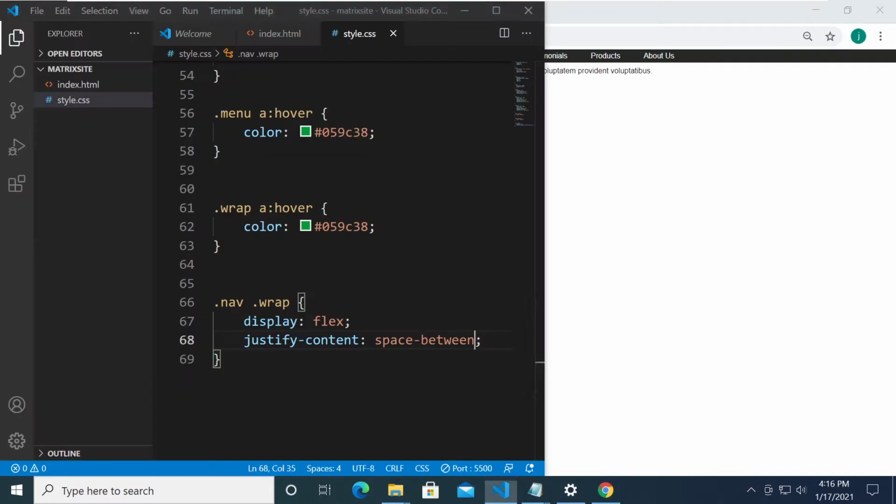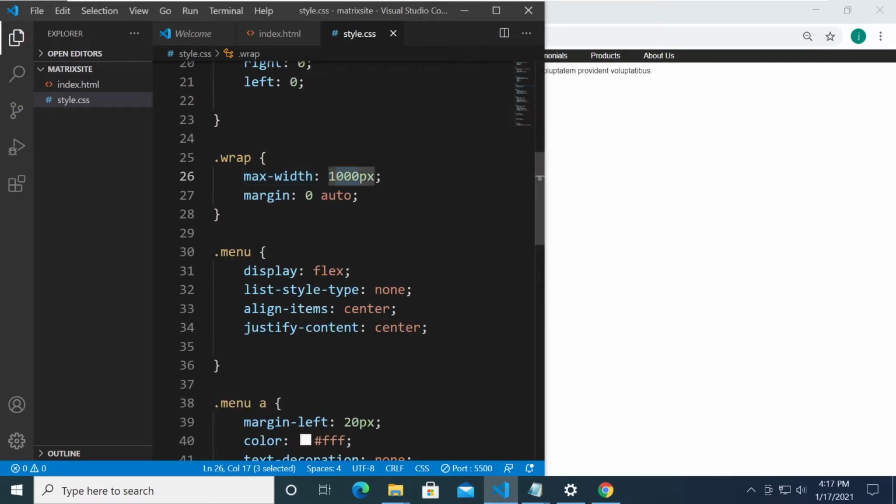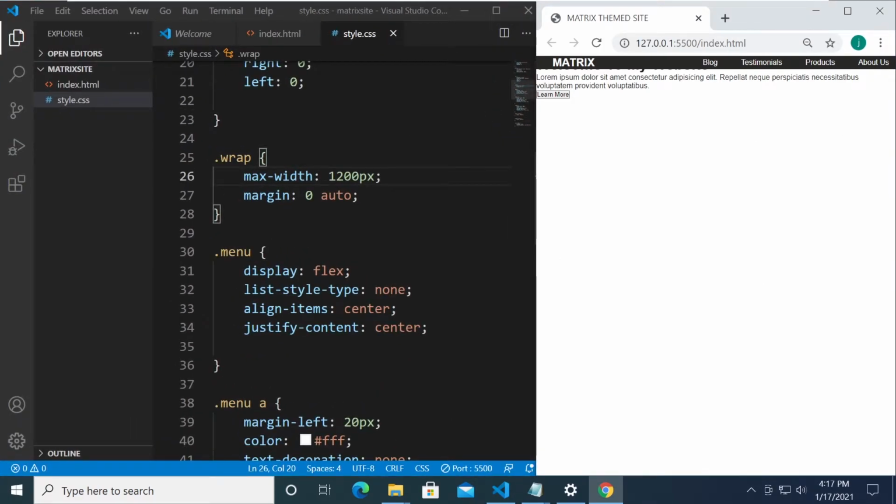So there's a space in between, and it looks like we need, let's just set the width for our, where is it, maybe let's set this to around 1200. I want it to be wider. Okay, now it's wider. So let me just put this at the side and continue coding in CSS.